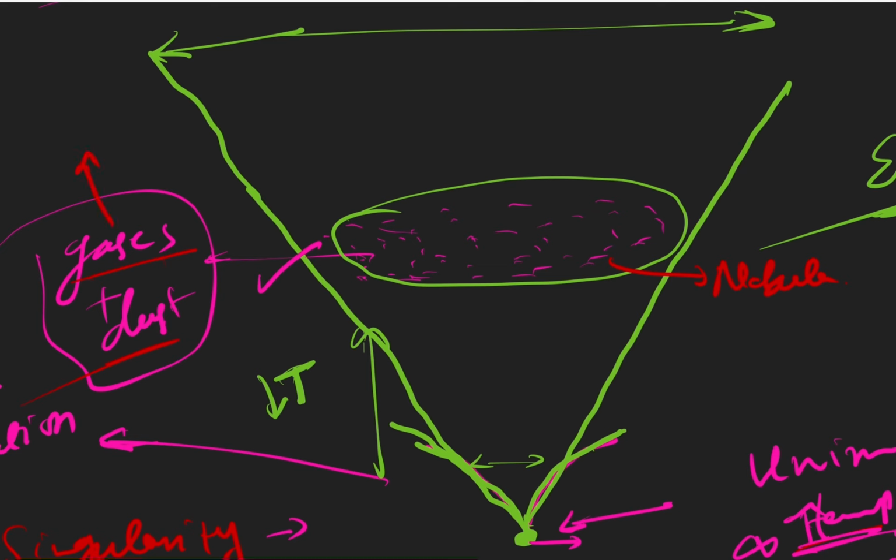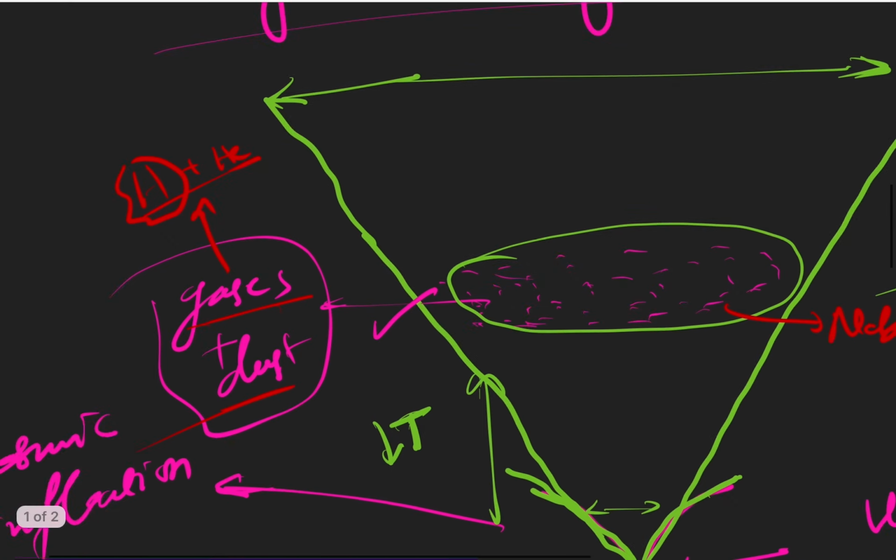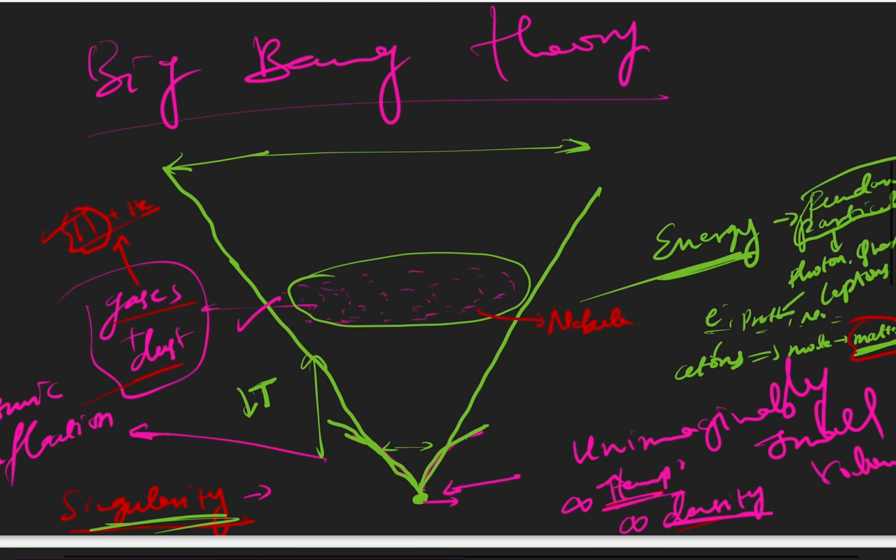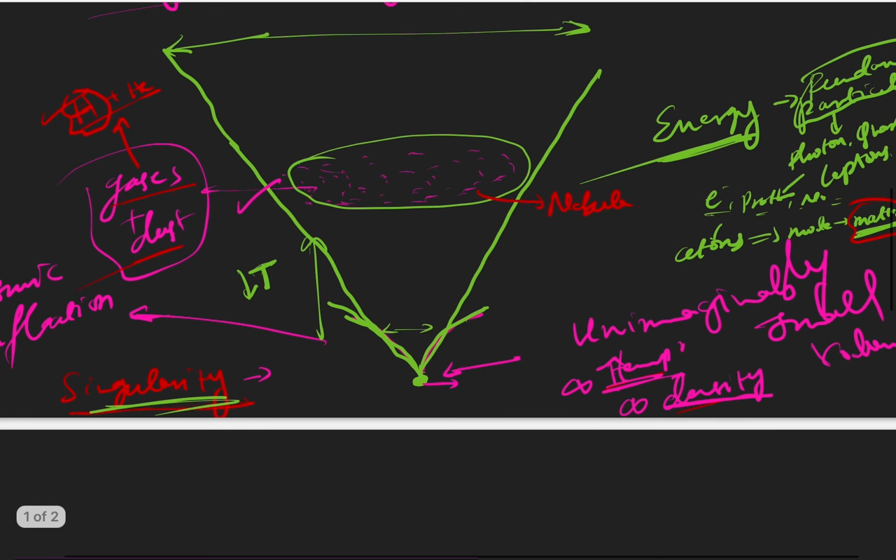Gases mainly include hydrogen and some helium, but hydrogen is the most important gas. So even today, if anyone asks you which is the most abundant gas in the universe, you should say hydrogen is the most abundant gas in the universe. This hydrogen gas and helium gas came from this singularity.